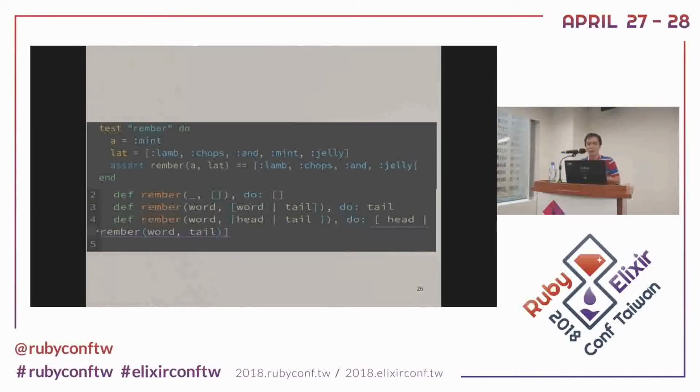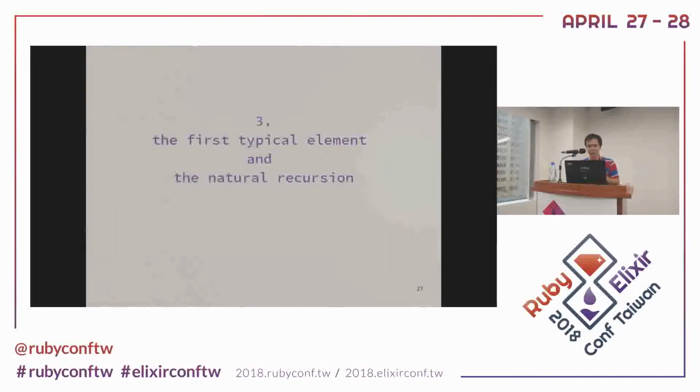And second, if the words are the same, I only return the tail, right? And third, if the words are different, I have to put the head inside the new list and call the rember function again. So like the purple line, there's a cons. You build a list with cons.